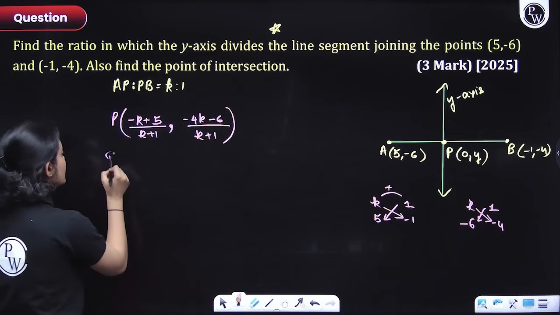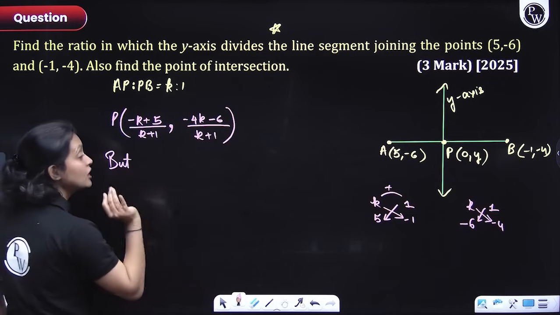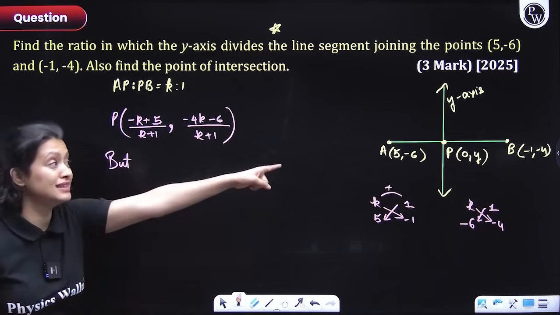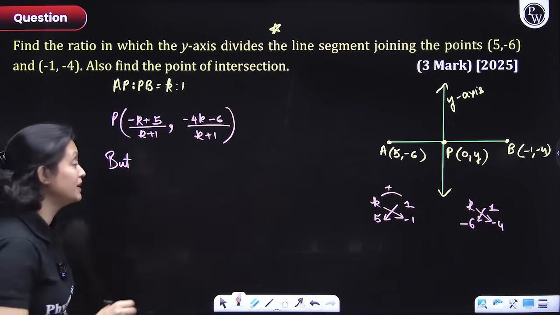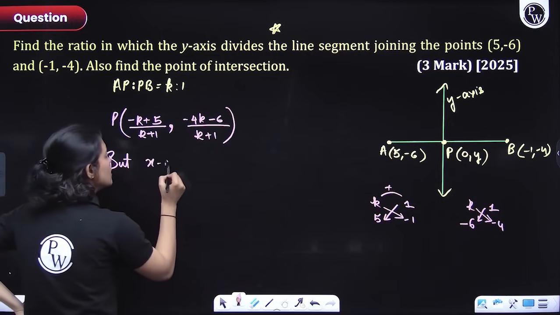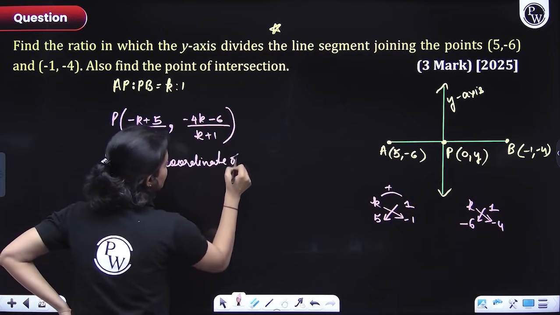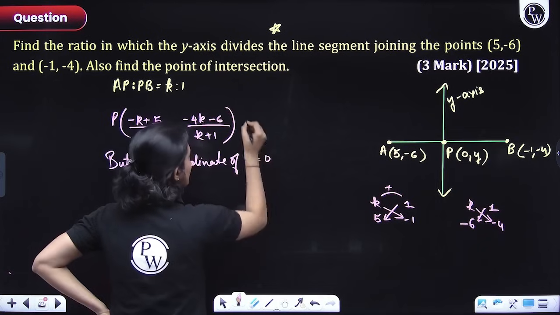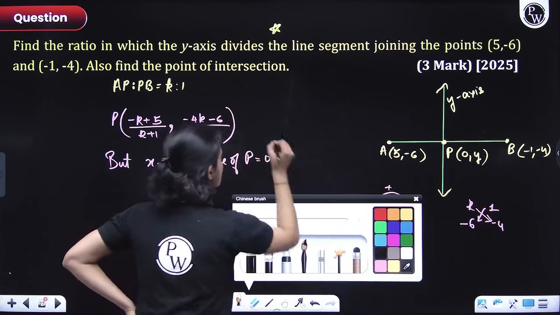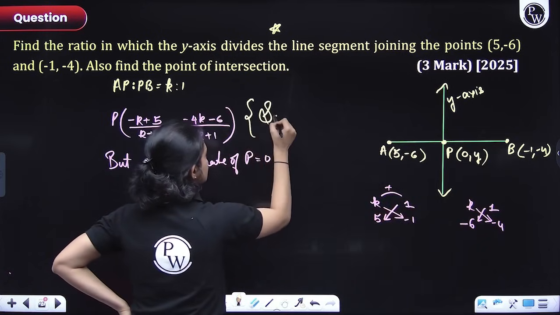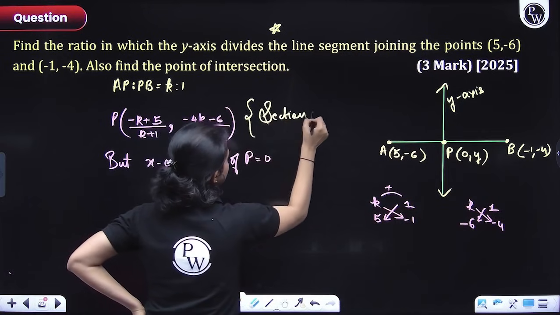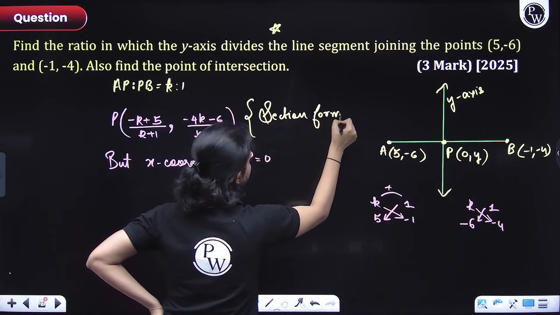But we know that the x coordinate of P is 0, right? And here I'll also write that we figured this out by using the section formula. Please write the section formula in its entirety.